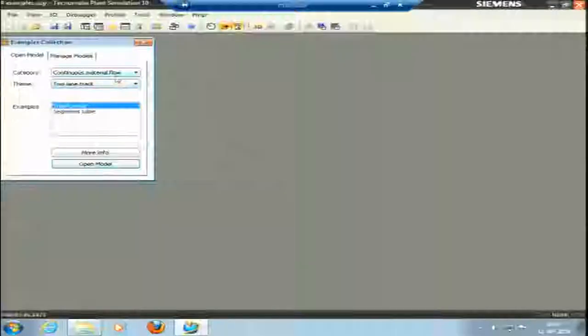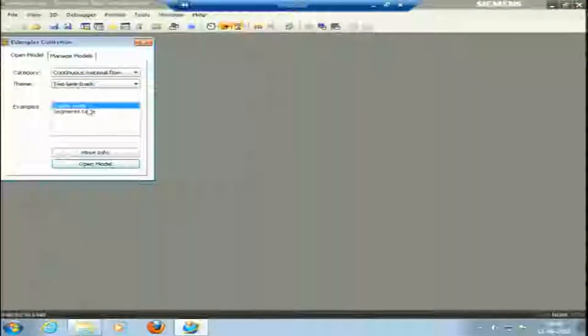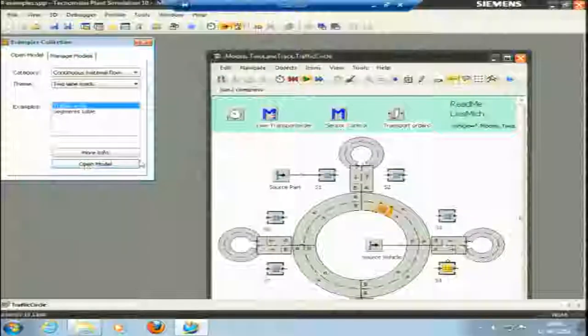Now I will pick some examples. I have some examples for you to show you different layouts, and also the experiment manager we will use. We will try to see the simulation that we can do in the software. So this is continuous material flow. I will select the 2-lane track here, the traffic circle or segment table. Traffic circle, pick and open the model.